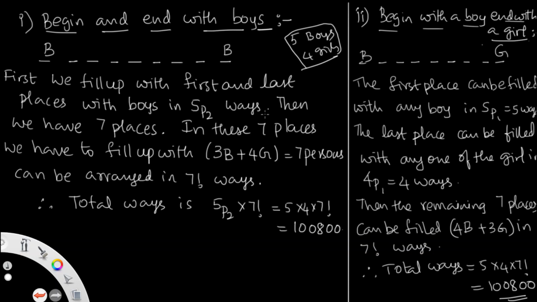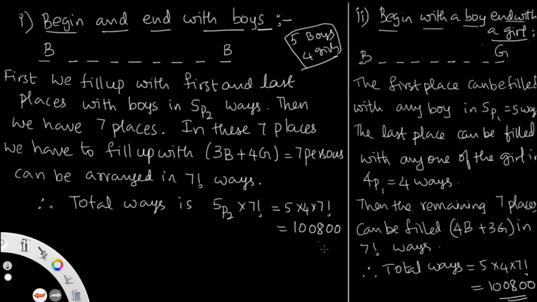Then we have the leftover places: 1, 2, 3, 4, 5, 6, 7. We have 7 places. In these 7 places we have to fill the remaining 3 boys and 4 girls, since 2 boys are already placed. So total persons are 7, and they can be arranged in 7 factorial ways. Therefore, the total number of ways is 5P2 into 7 factorial.